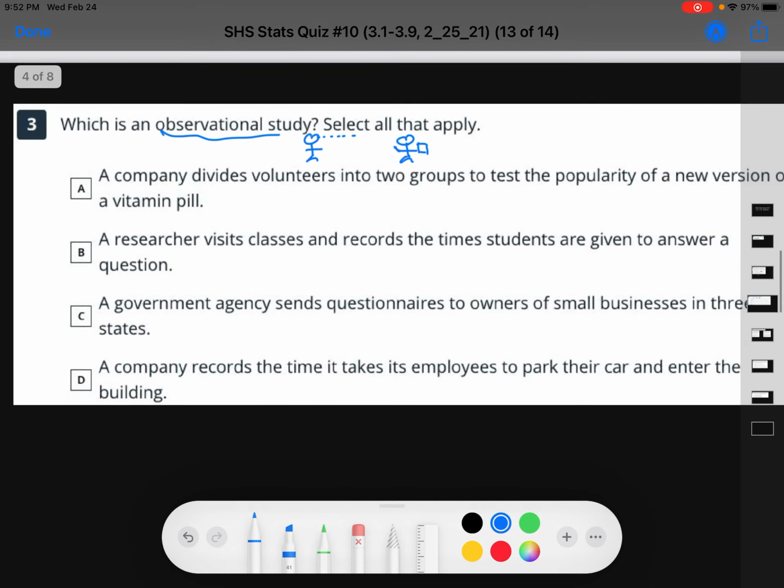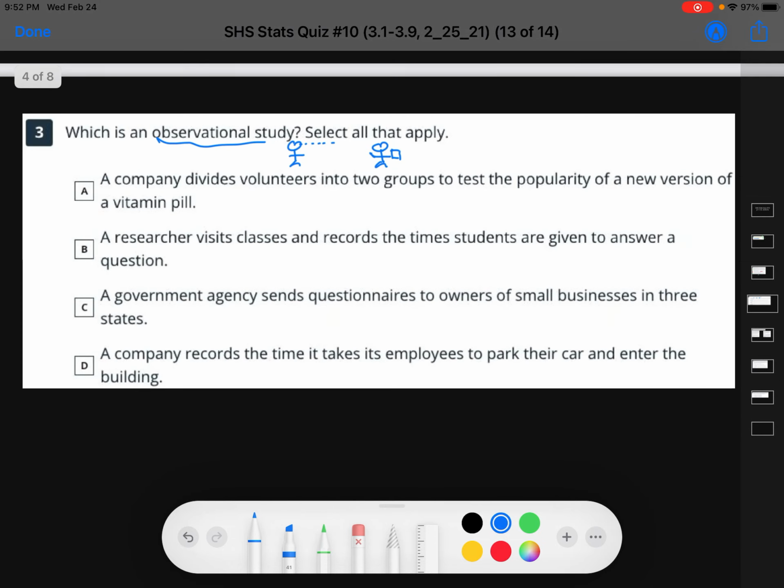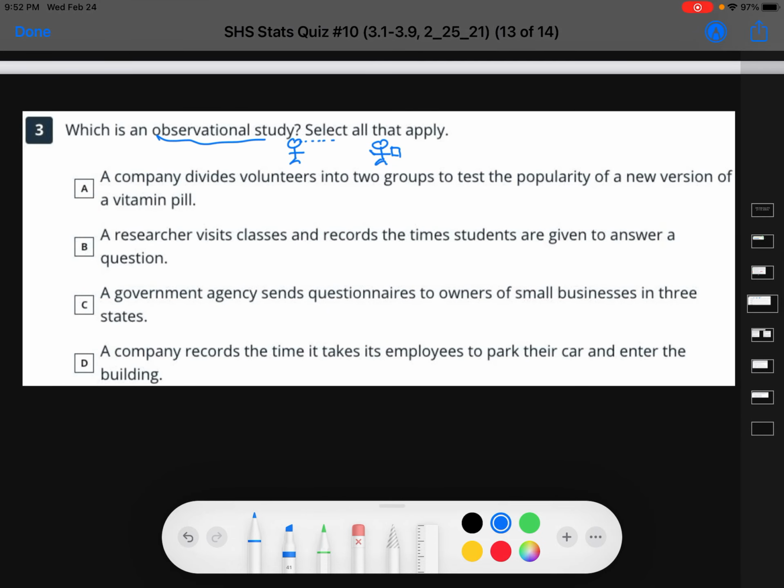A, a company divides volunteers into 2 groups to test the popularity of a new version of a vitamin pill. Well, the company is kind of doing stuff, right? They're dividing them into 2 groups. So they're doing something. The researcher is doing something. That's not the point. Observational is just strictly just sitting there and watching.